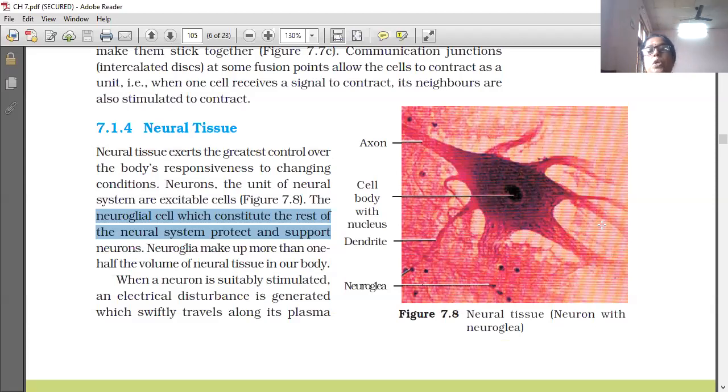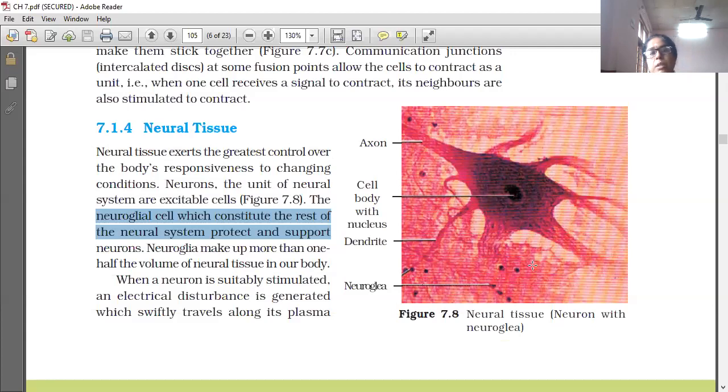The cell body is nucleated. In addition to that, mitochondria, Nissl granules and cytoplasm are also present in the cell body. Many processes arise from the cell body, and one is longer than the others. The longer process is called the axon and the smaller processes are called dendrites.